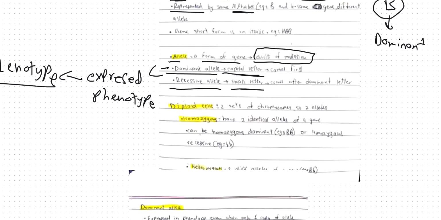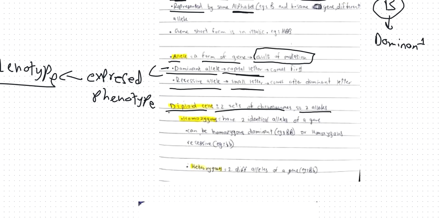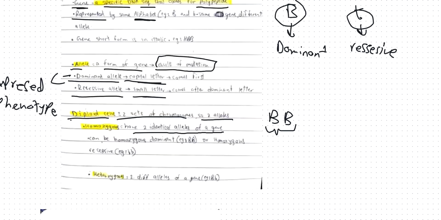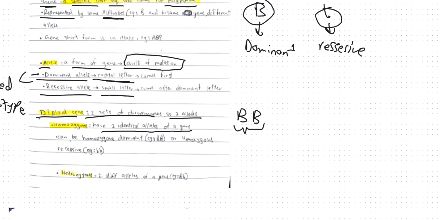Similarly, a diploid cell has two sets of chromosomes, so two alleles. What is homozygous? Homozygous is when you have two identical alleles of a gene. For example, you have two dominant alleles. This is homozygous. But what is heterozygous? Heterozygous is two different alleles of a gene.